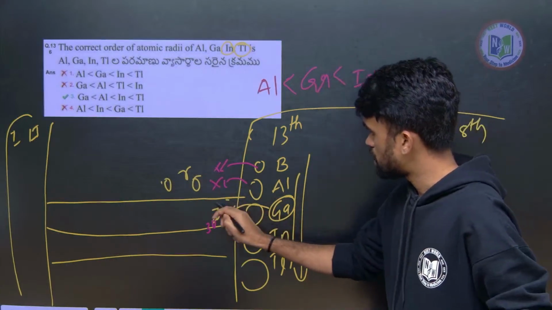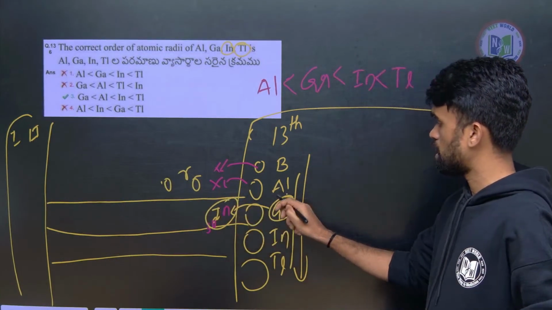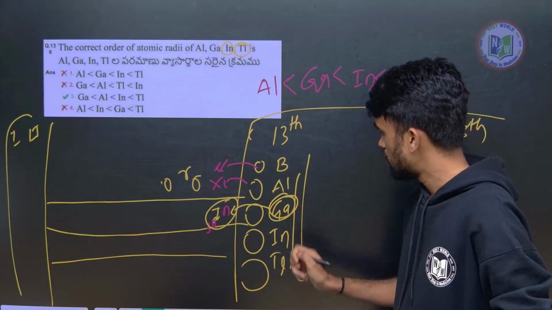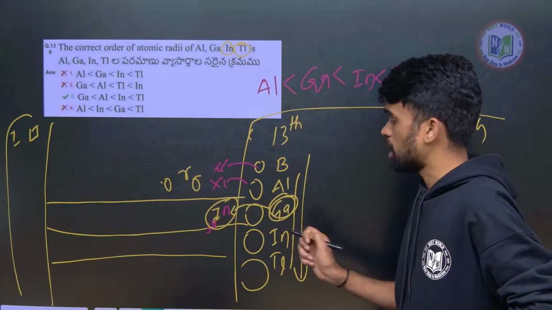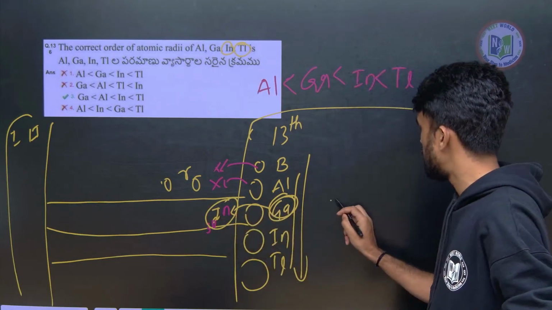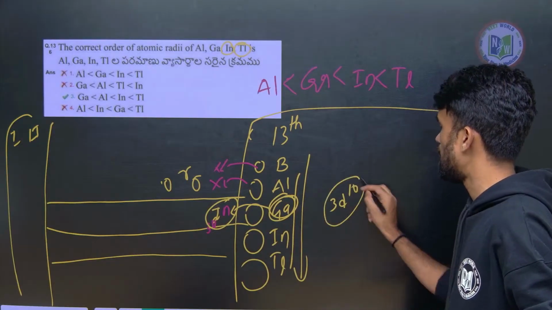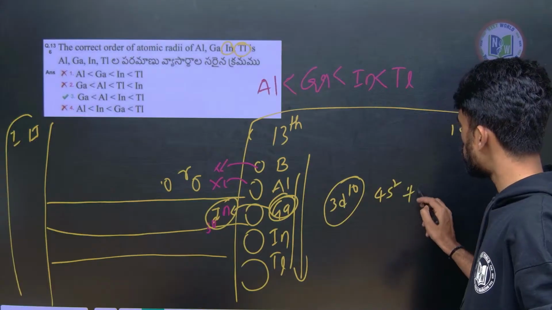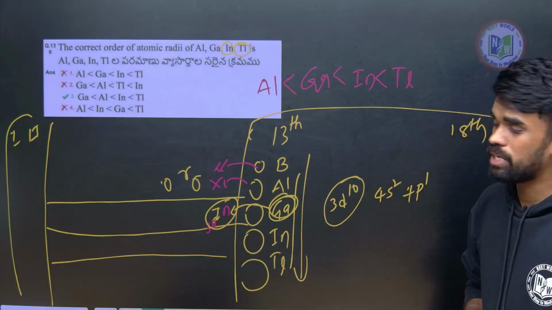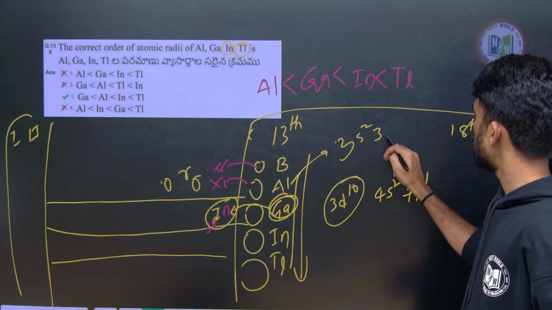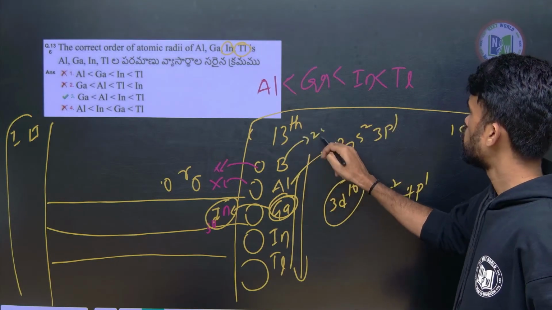But we know zinc is there, after that we have gallium with atomic number 31. So in the electronic configuration of gallium, we can expect fully filled 3d10: 3d10 4s2 4p1. So this is the electronic configuration of gallium, whereas for aluminium it is 3s2 3p1, and for boron 2s2 2p1.